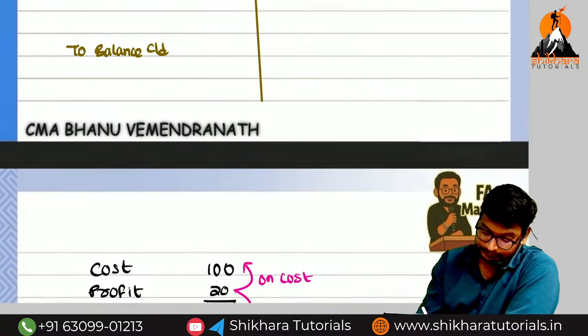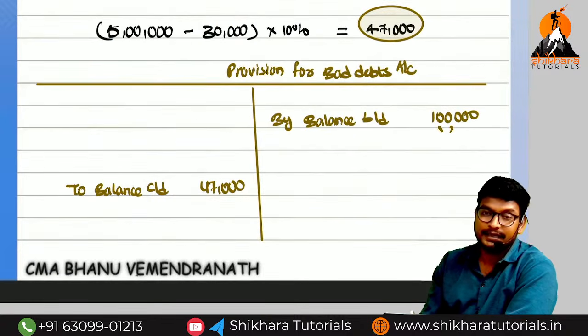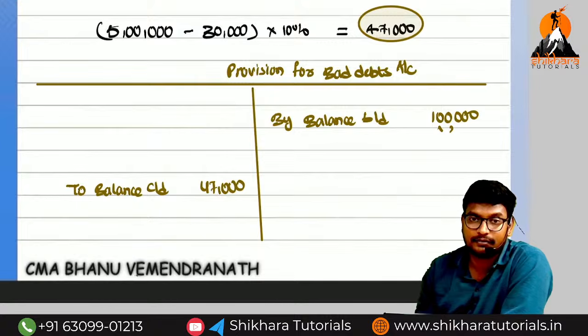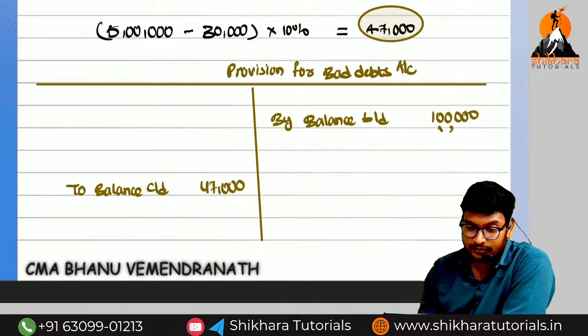47,000. Guys, are you getting it or not? So next one. 2 bad debts or 5 bad debts? 2 bad debts. What is the entry? Provision for bad debts account debited to bad debts account.